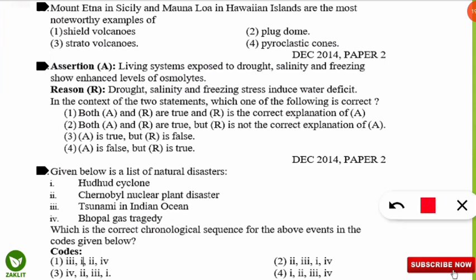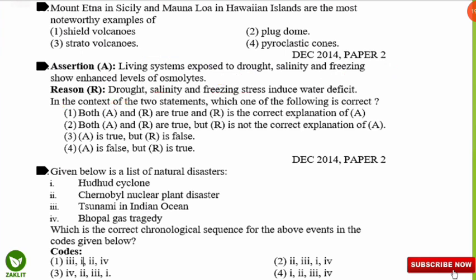So here the correct option will be option number 1. Yes, both these statements are correct, and the reason is the correct explanation of the assertion. That means when there is a deficit of water, osmolytes are present, which are low molecular weight compounds. So when drought, salinity and freezing stress take place, the living system shows enhanced levels of osmolytes, that is, increasing osmolytes due to this water deficit nature from the stress.